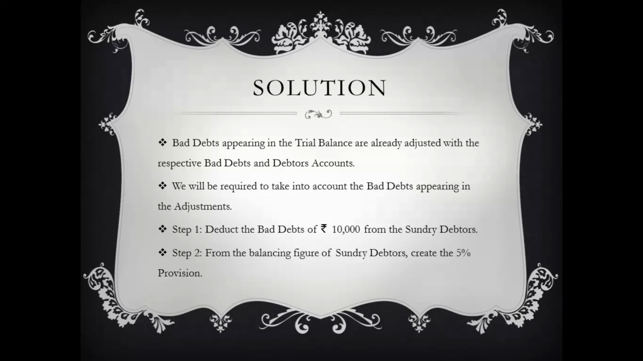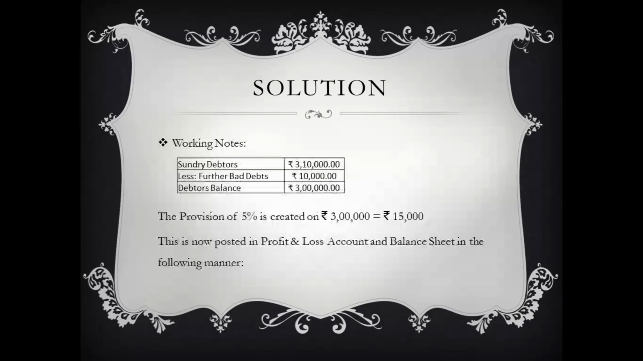Remember, these two steps are specifically for calculating the provision figure, but this 10,000 bad debts will always appear on the profit and loss account debit side, and the provision will also appear in the debit side of our profit and loss account, which is specifically as per our conservatism concept which we have discussed.